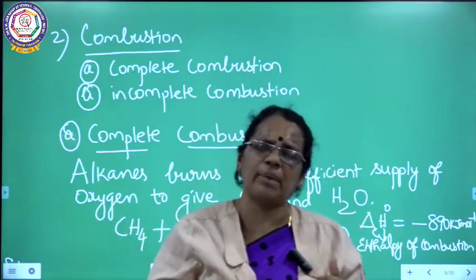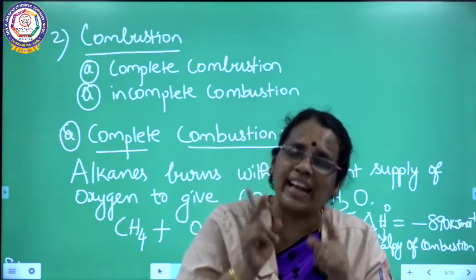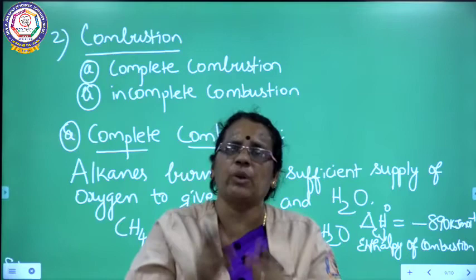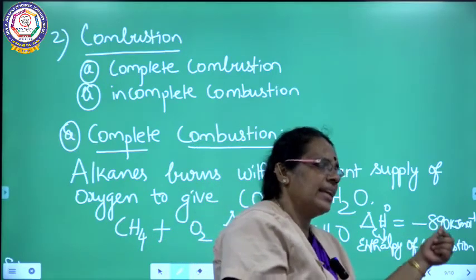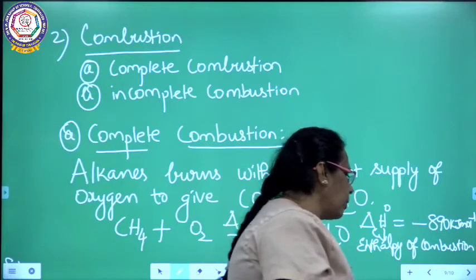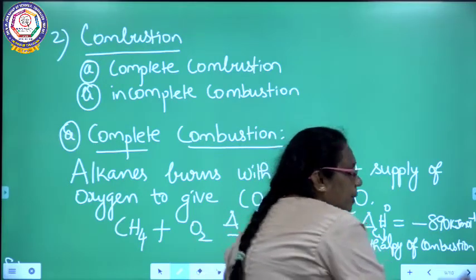Usually it is an exothermic reaction, so delta H will be a negative value. What is the value we are getting here? Minus 890 kilojoules per mole. So this is one example of complete combustion. The next one we are going to talk about is incomplete combustion.